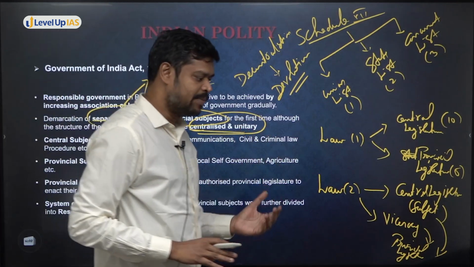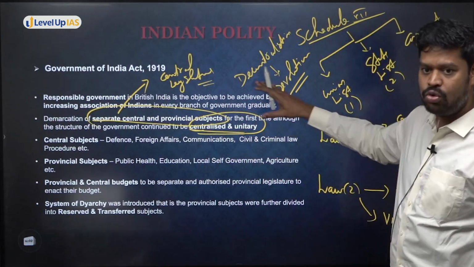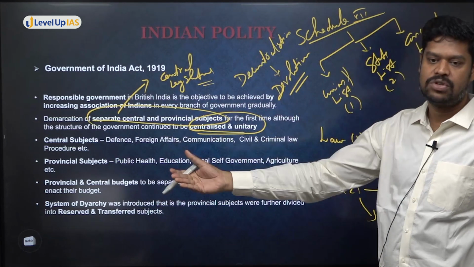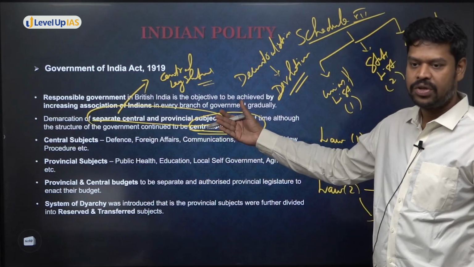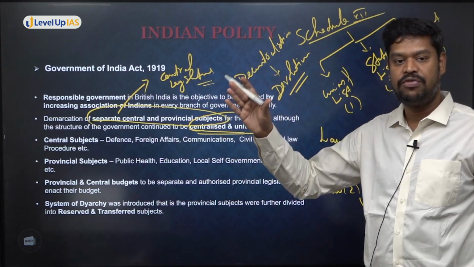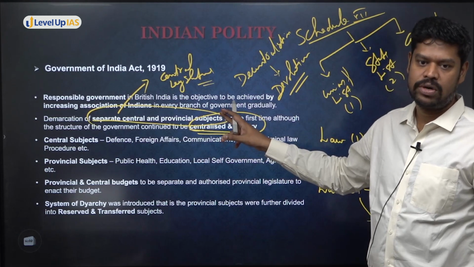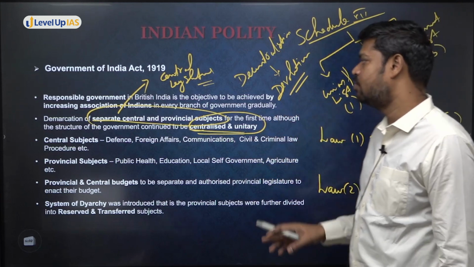So therefore, in the Government of India Act 1919, what was there? It was only through devolution that the provincial legislatures were given the powers. And who can devolve the powers to the provincial legislature? The viceroy can do that. Do you understand? But however, in 1935, there was decentralization. But in 1919, there was only what is called devolution. Is that clear till this point of time? So, this is the most important thing.